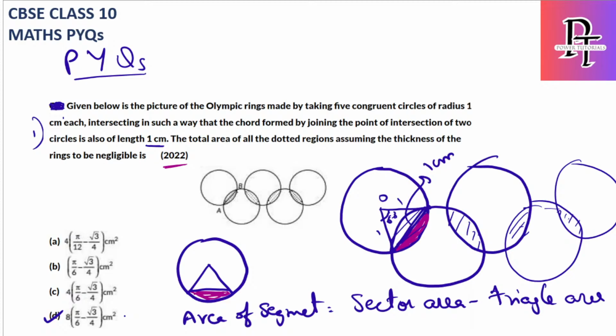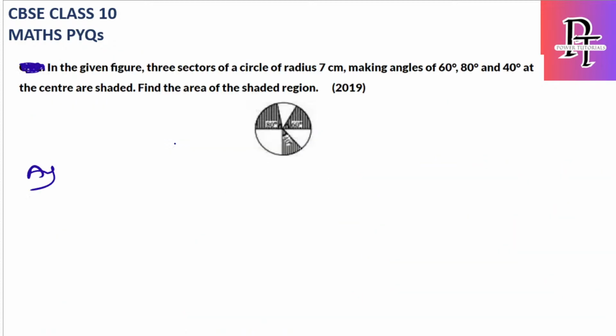This also belongs to a 2019 question. We have only one circle. I'll draw a bigger circle now. Got it. We have a center here. We have three sectors. The radius is 7, so the radius will be constant, no need to change. Here also the same. We have another sector and we have another sector. So in total we have 3 sectors.